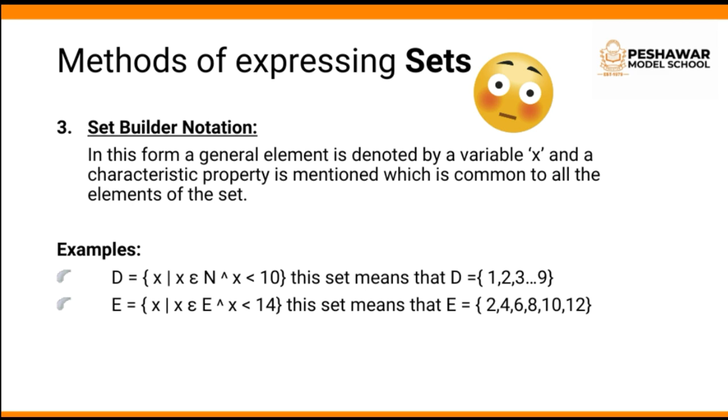We can also define set builder notation as a set in which symbols are used, like such that, less than or equal to, belongs to. Whenever symbols are used in such a set, this form is called set builder notation. The second example is E equals to x, the straight line means such that, x belongs to even numbers and x is less than 14. So in this set all the even numbers less than 14 are expressed, like 2, 4, 6, 8, 10, up to 12. So there are three methods: descriptive, tabular and set builder notation.